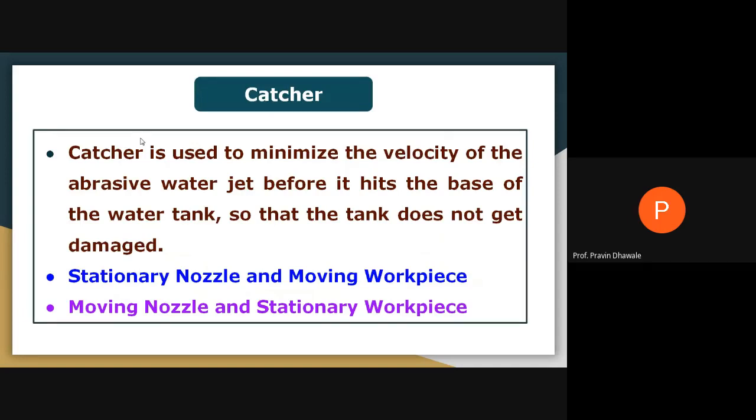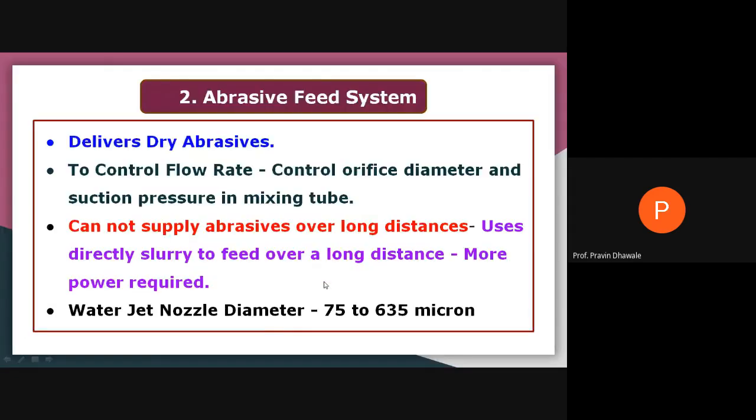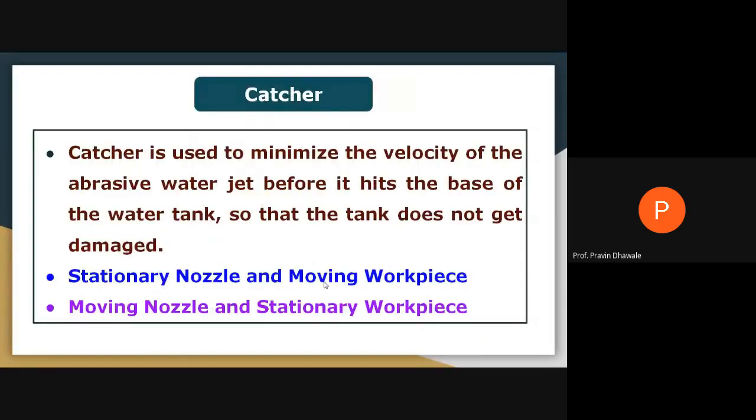Now, last part, that is the catcher. With this system, we have seen the pumping system, abrasive feed mechanism, abrasive jet nozzle, three types, and now the fourth part, catcher, we have to study. Catcher is a device used to minimize the velocity of the abrasive water jet before it hits the base of the water tank, so that the tank does not get damaged. Means in order to avoid damage of the water tank, you are providing the catcher.